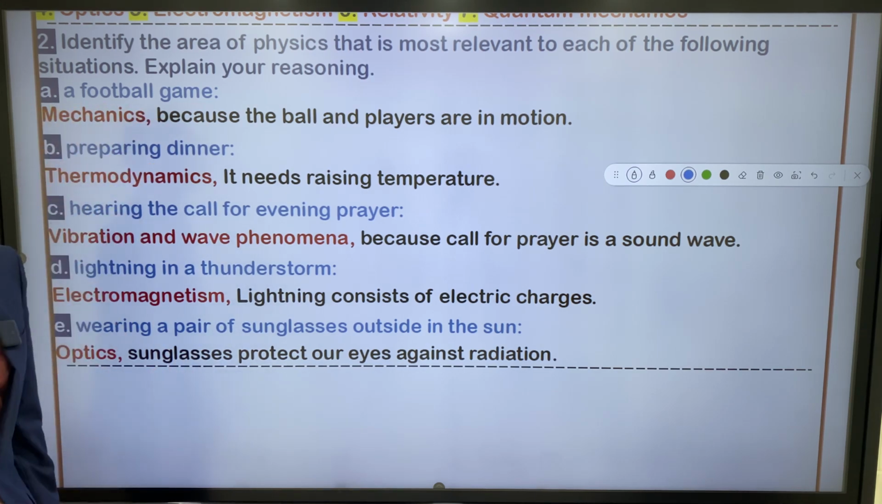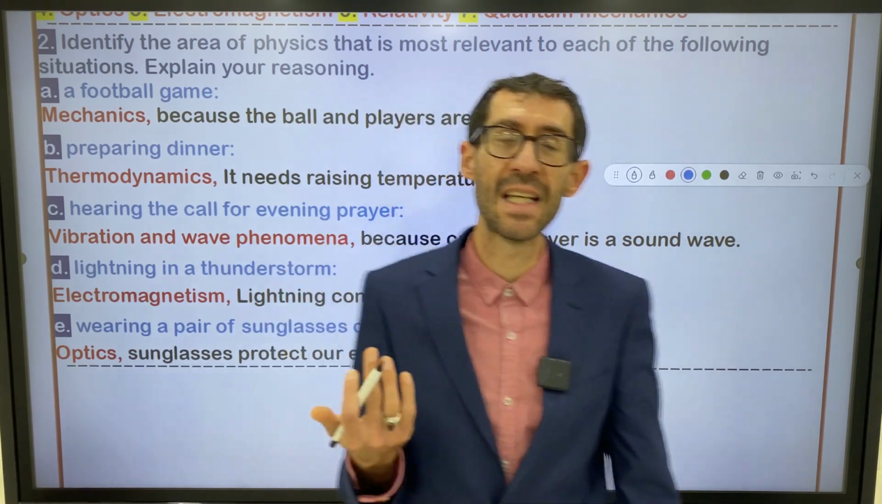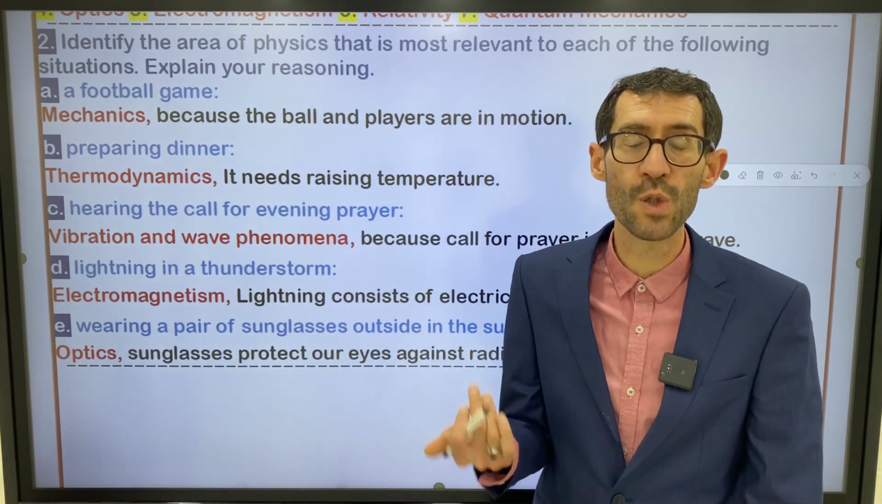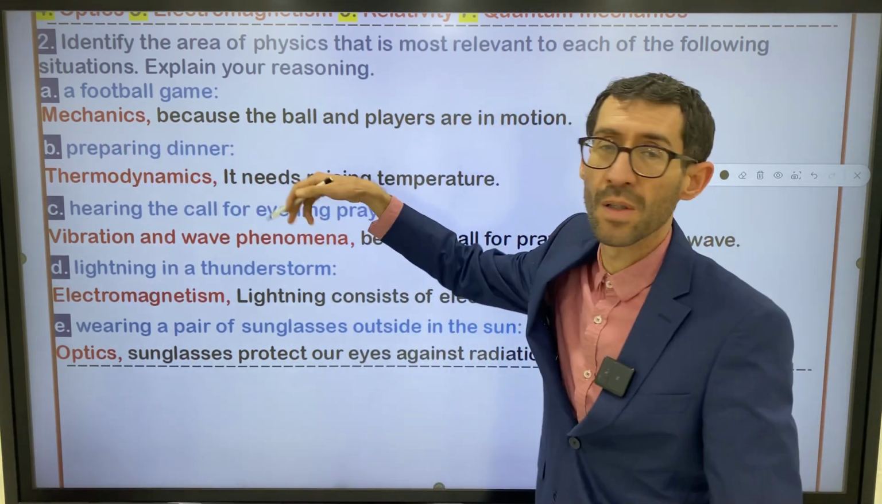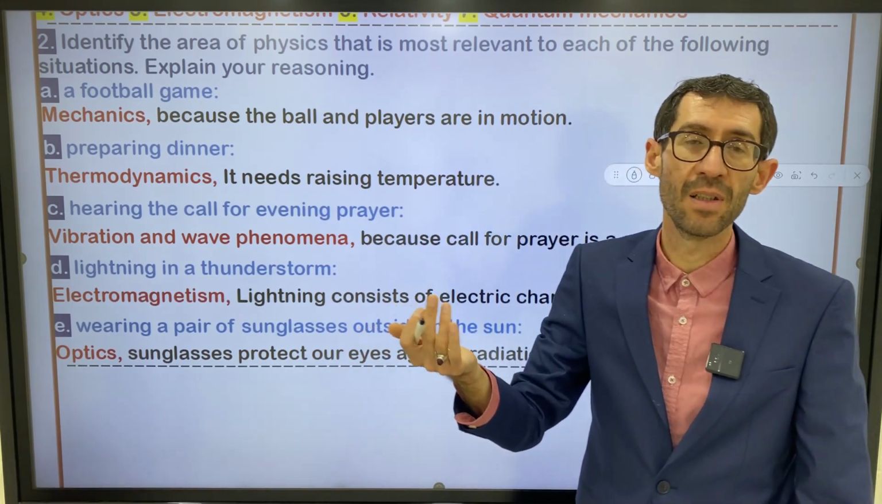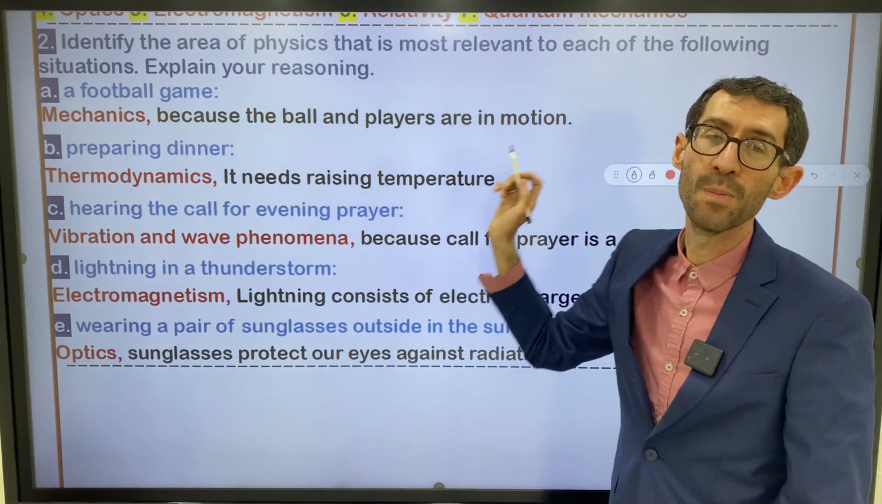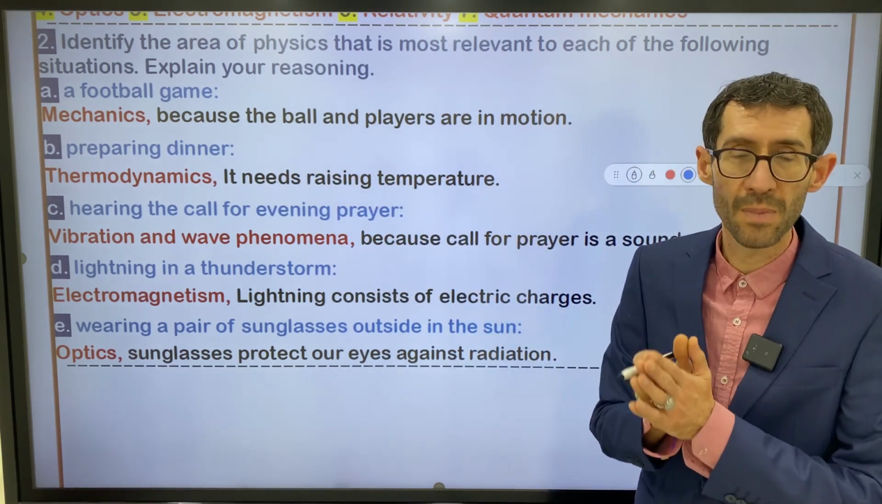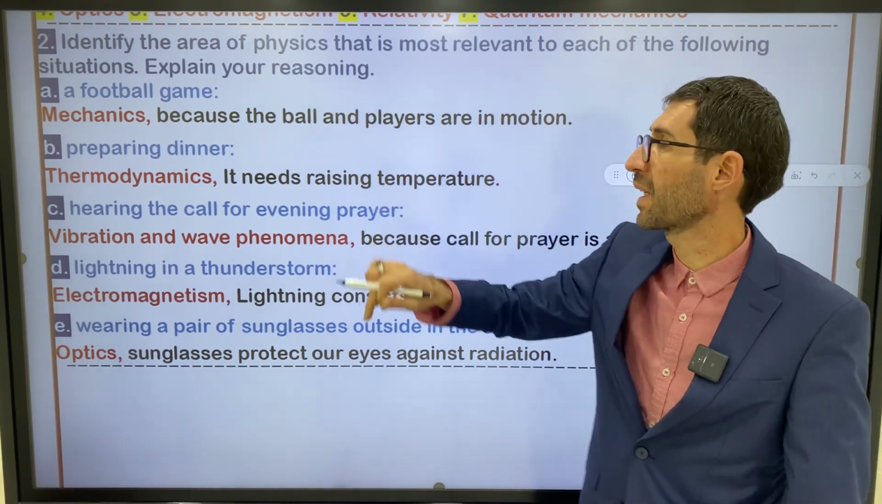A, a football game. Guess the area. Football game belongs to which area of physics? It belongs to mechanics. So justify your answer. What's your justification? Because the ball and players are in motion, and motion belongs to mechanics.